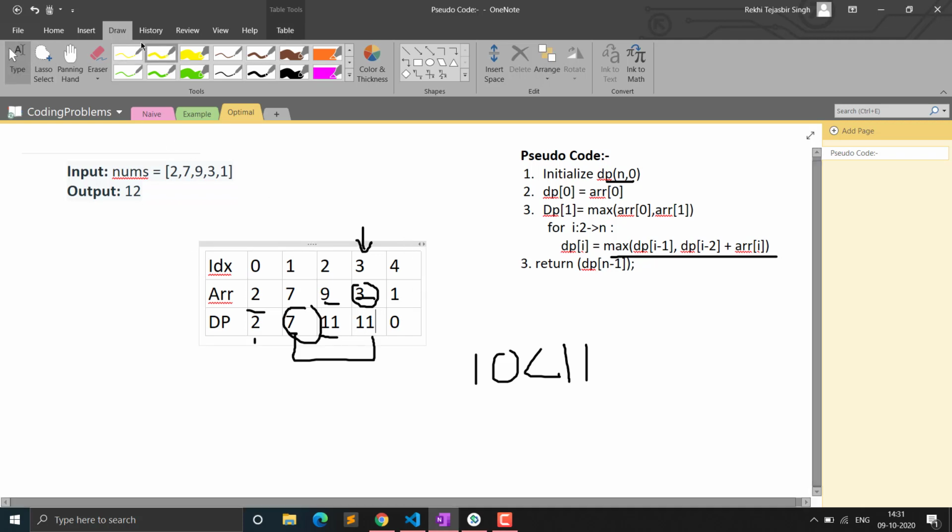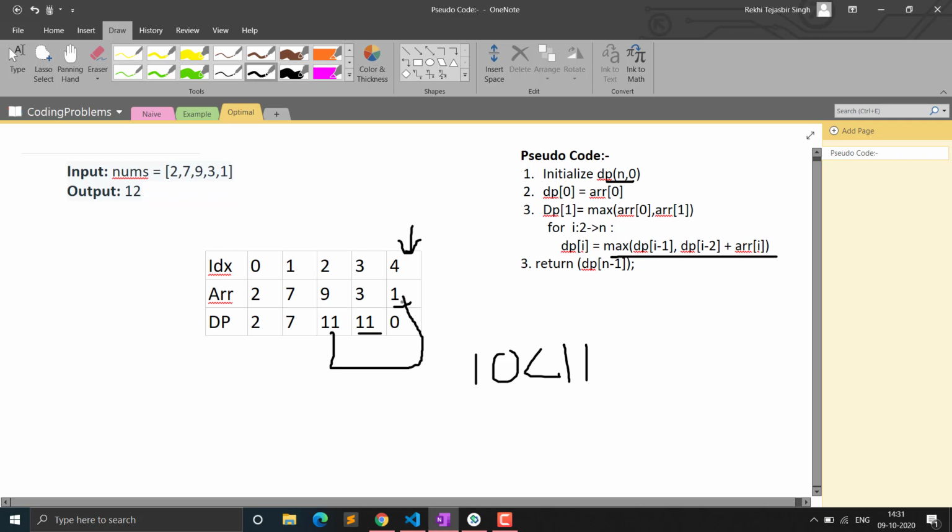Now when we come to this index, our I will be at the last index, the 4th index. At this point again we'll check if our previous value is greater than the current value plus the profit that we were getting.